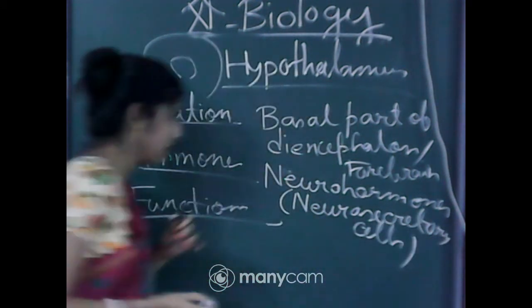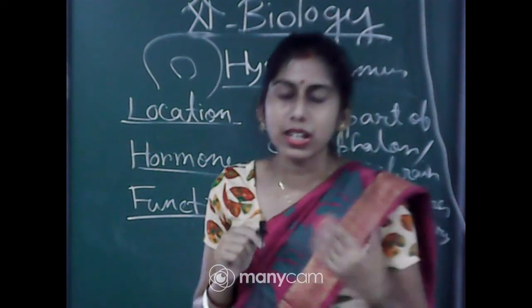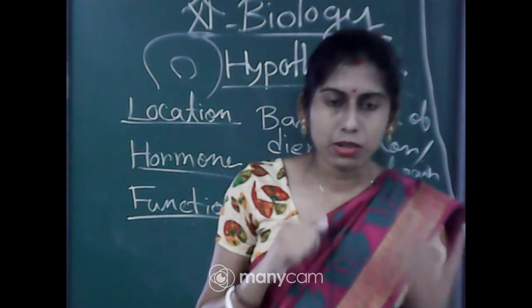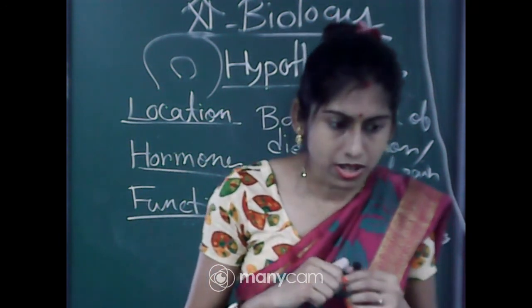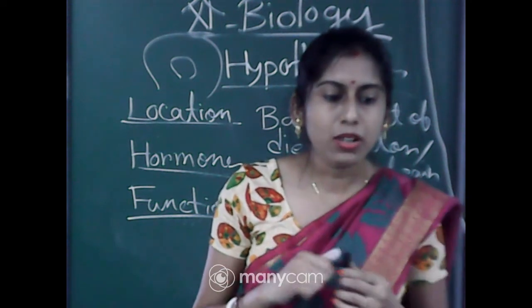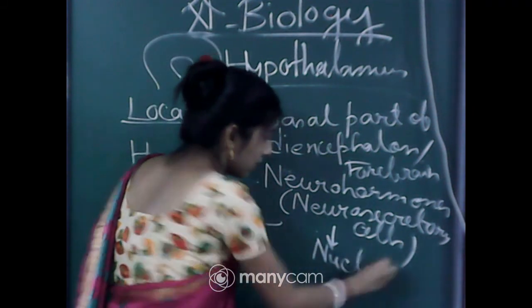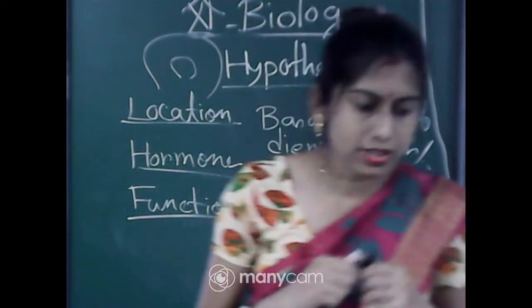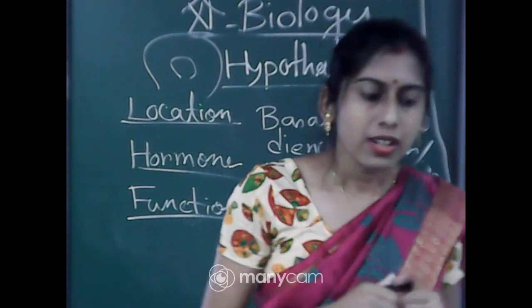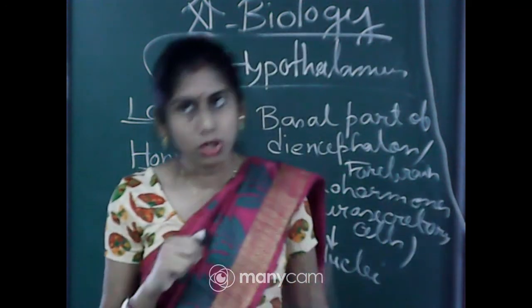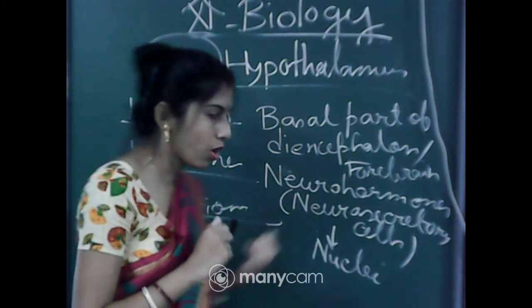Neurosecretory cells. Okay. So, what is the location? It is the basal part of the forebrain or diencephalon, and it regulates a wide range of body functions. It contains several groups of neurosecretory cells, and these neurosecretory cells are considered as nuclei, and they produce hormones which are called neurohormones.